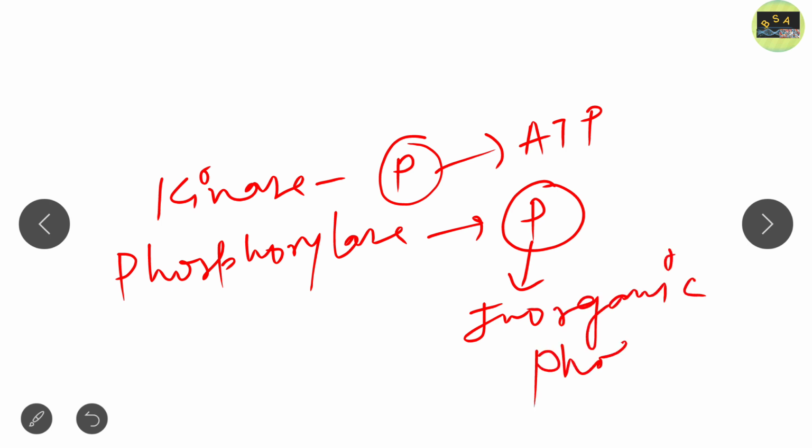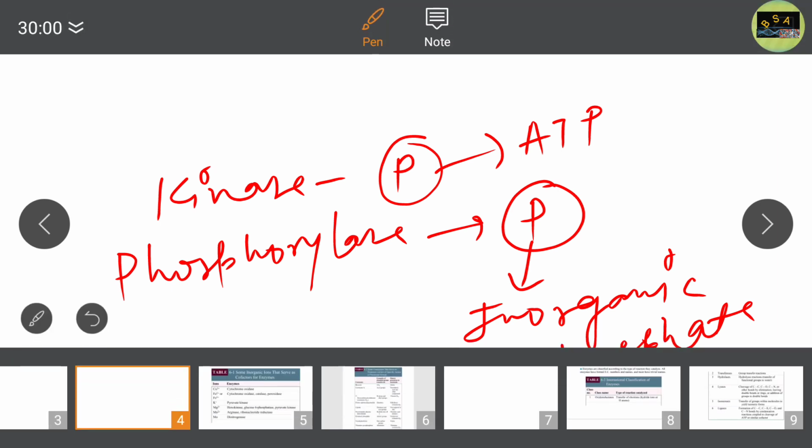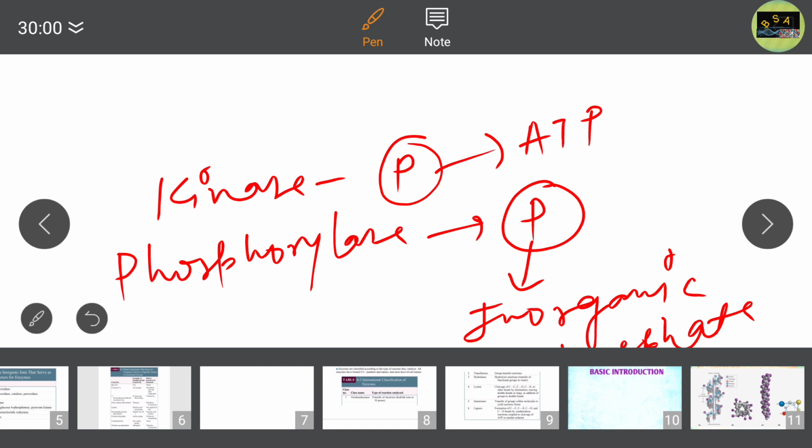Please note down these things. Another example is transcarboxylase, where a carbon dioxide group is transferred. So these belong to the transferase. I hope I made all this clear.